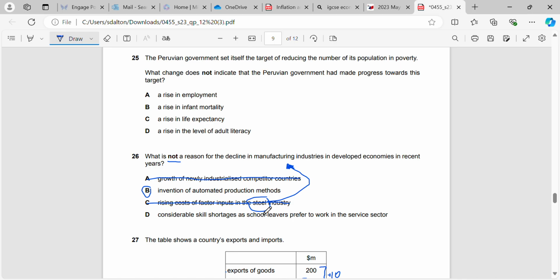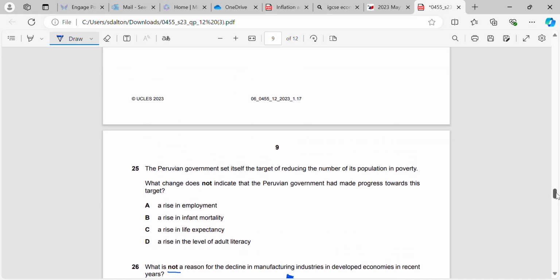In this case here, the steel industry would result in a decline of manufacturing industries. Apologies for that. I wasn't looking at it properly. Because the steel industry would affect manufacturing. It's a large component of it. And skill shortages would result in a decline as well, as people would go to work in the service sector instead of going to work in the manufacturing industry. So we'd have less labour available.